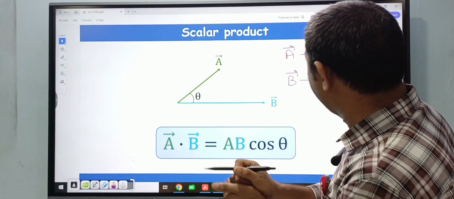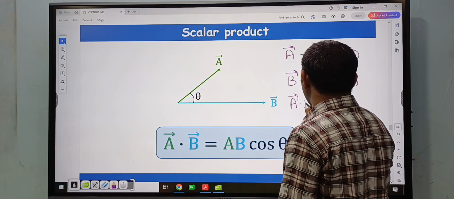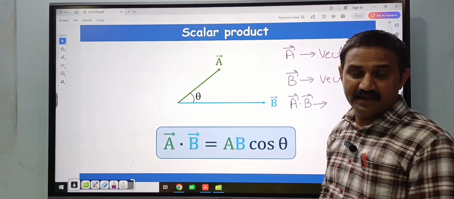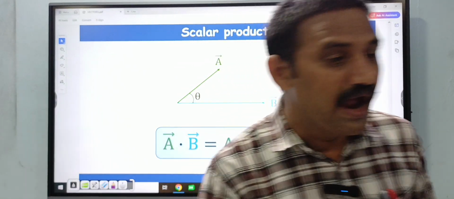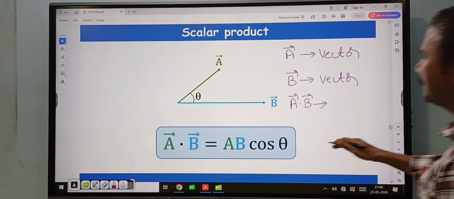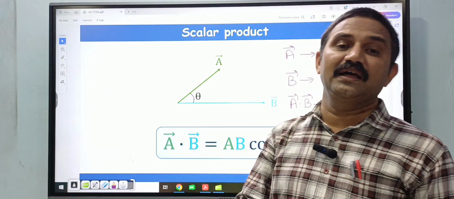Now you multiply A bar dot B bar. In this case, A bar is one physical quantity and B bar is another physical quantity. Then A bar dot B bar represents a third, new physical quantity. That new physical quantity is a scalar quantity.